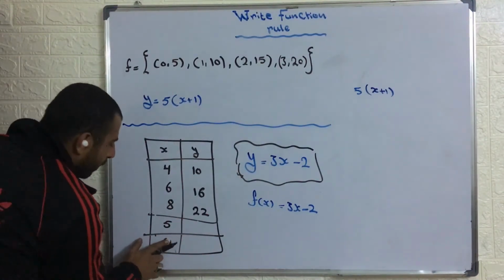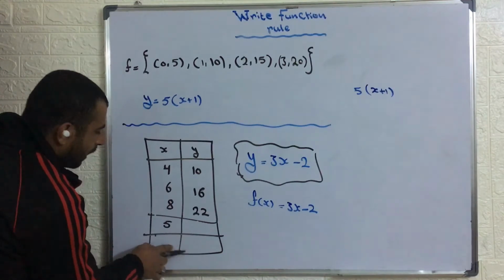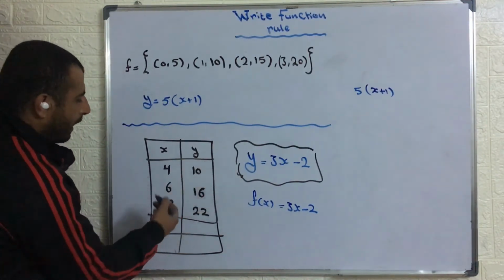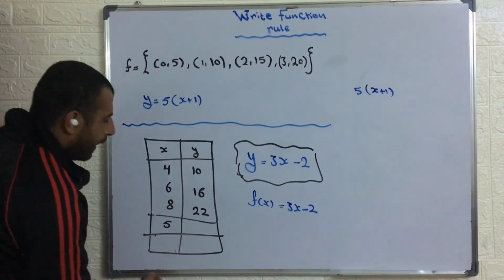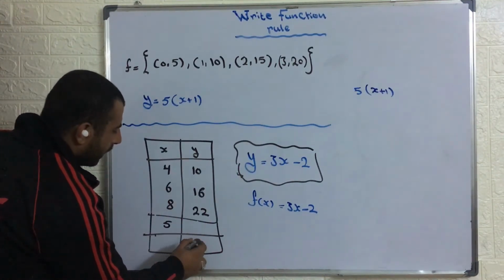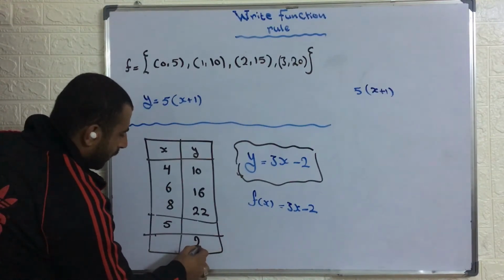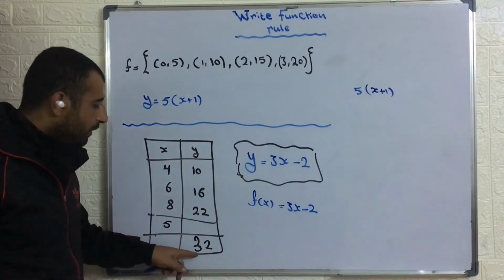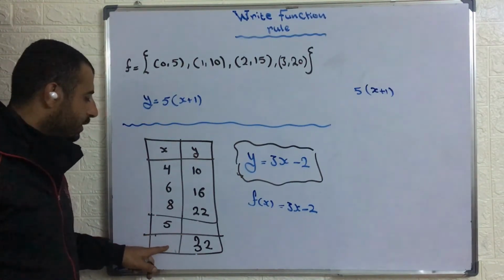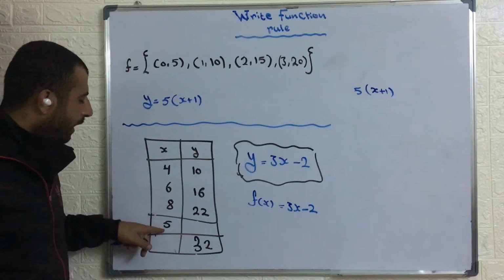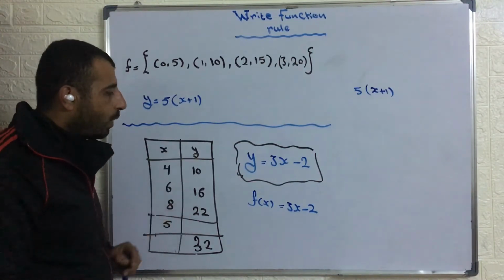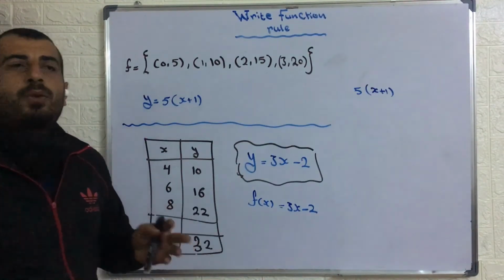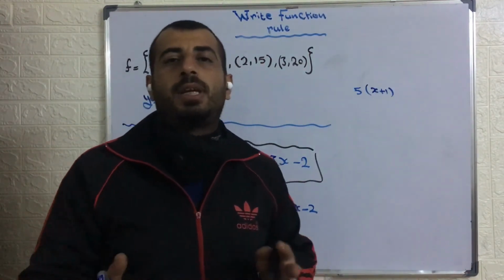I will give you a y and x, sometimes x, sometimes y. Let me put here 32, for example. If I have 32 here, what is x? And if I have x as 5, what's the value of y? That's really easy because you know how to solve a linear equation.